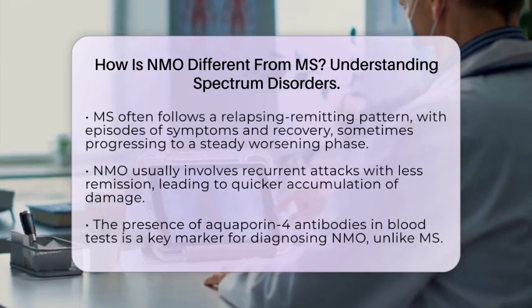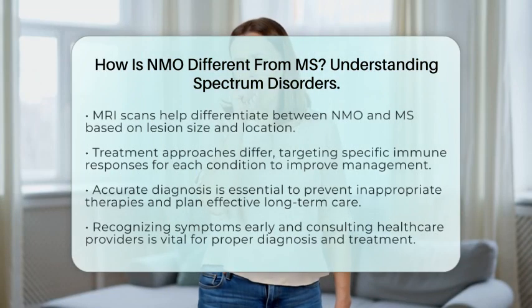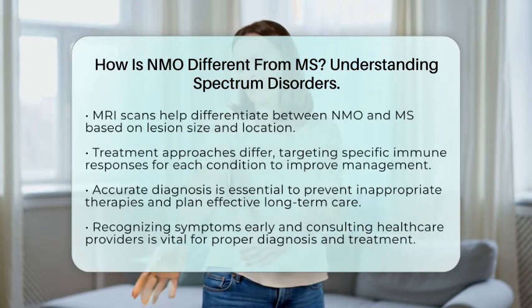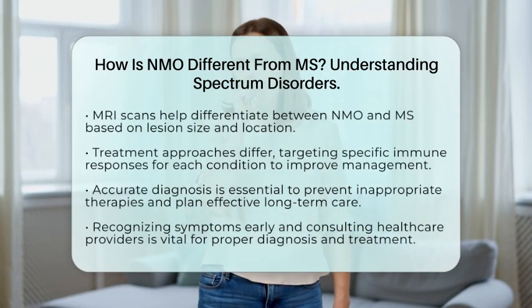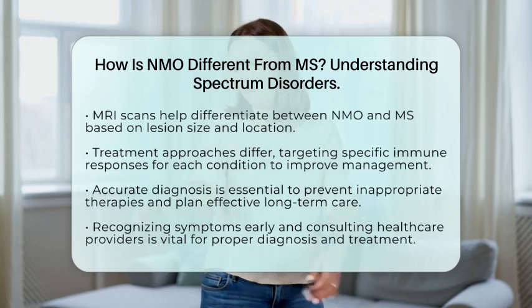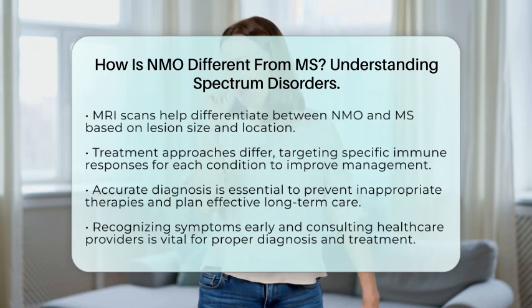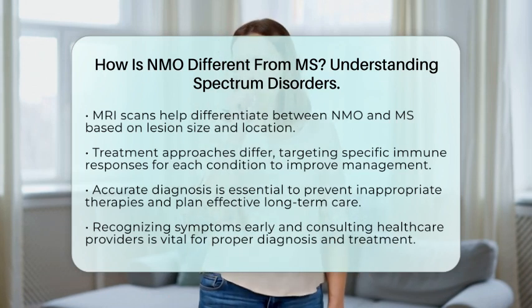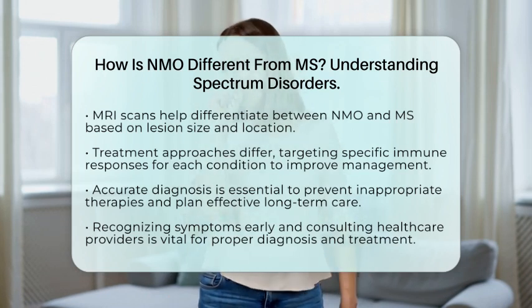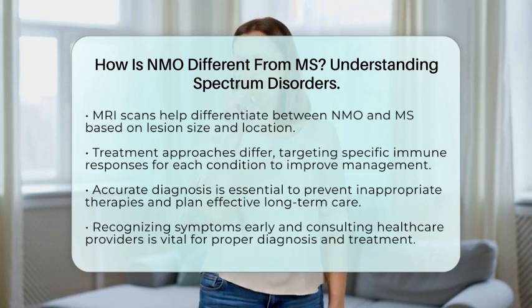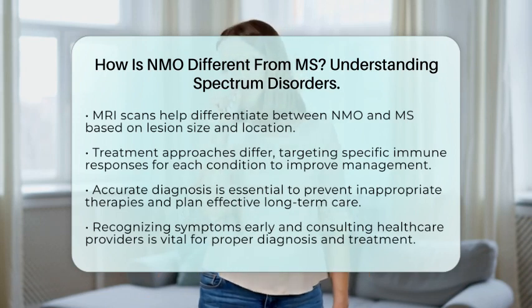Treatment strategies also differ because the underlying causes are not exactly the same. Both conditions involve immune system activity, but therapies are tailored to target specific immune responses. Proper diagnosis ensures patients receive the most effective treatments and avoid therapies that might not be suitable for their condition. Understanding these differences is vital for healthcare providers and patients alike. Accurate diagnosis leads to better management, reduces the risk of unnecessary treatments, and helps in planning long-term care.